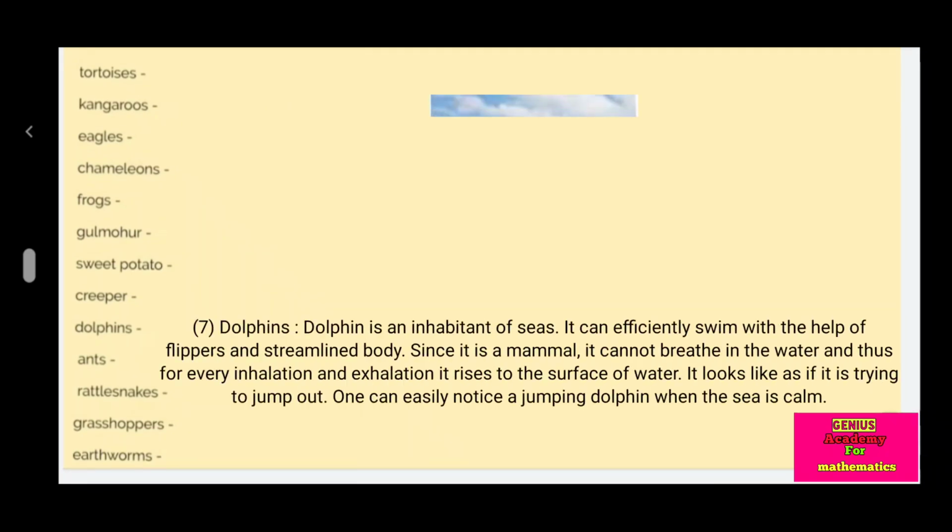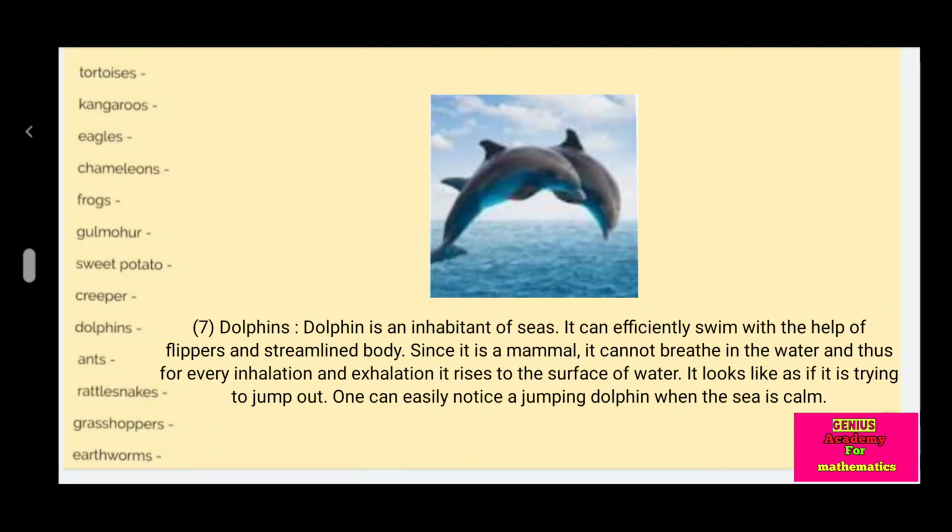Dolphins. Dolphin is an inhabitant of seas. It can efficiently swim with the help of flippers and a streamlined body. Since it is a mammal, it cannot breathe in the water, and thus for every inhalation and exhalation it rises to the surface of water. It looks as if it is trying to jump out. One can easily notice a jumping dolphin when the sea is calm.